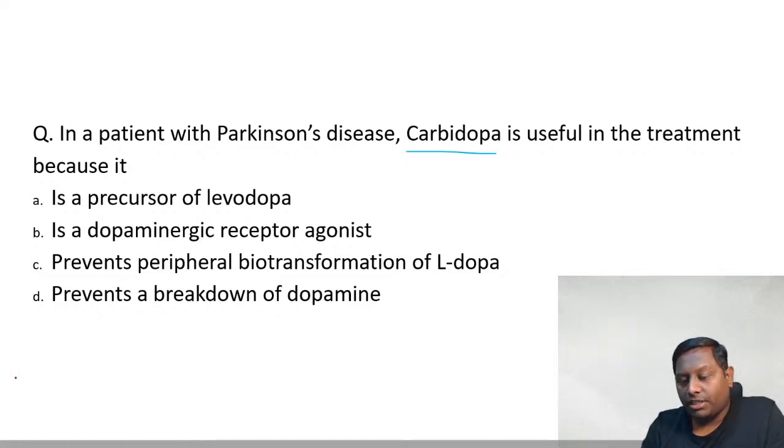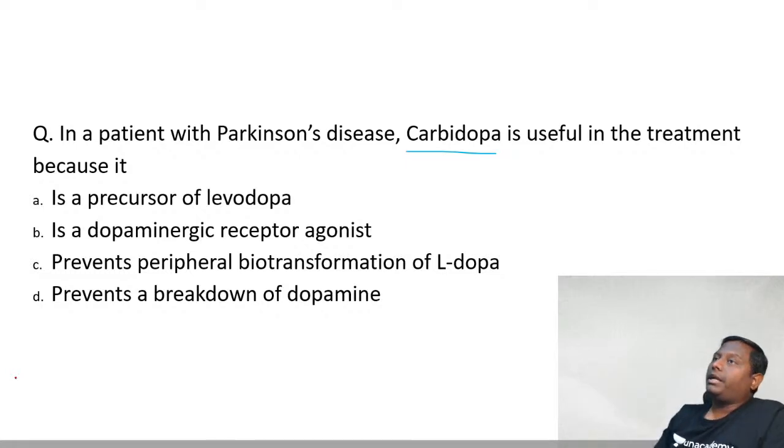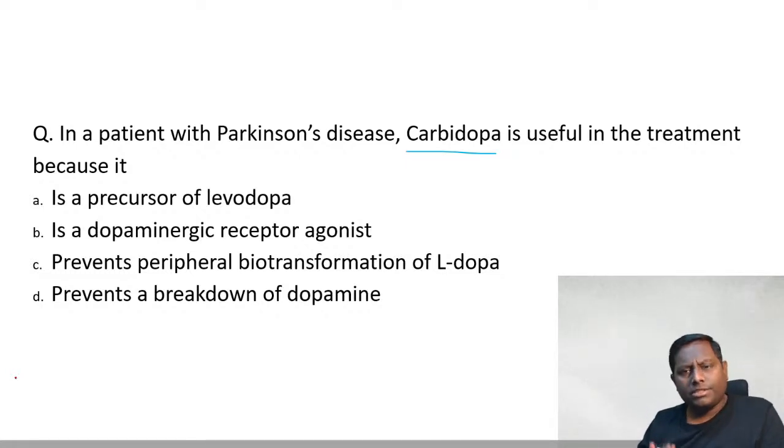You see, this type of question has been asked in the past. What is the rationale behind adding carbidopa with levodopa? What is the advantage of adding carbidopa with levodopa? This type of question the examiner has given already. So what's your answer? Is it a precursor of levodopa? No, not right. Very good. Most of you are giving the correct one, that it prevents the peripheral biotransformation of levodopa. That's very good. So that more and more dopamine could be available to the brain.